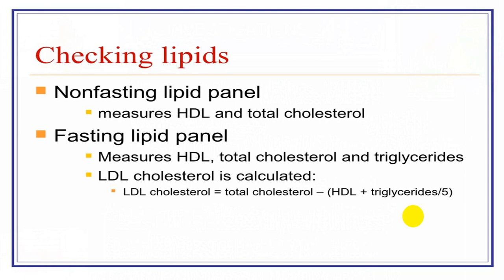So a non-fasting lipid level can be done, or a fasting lipid panel can be done. If you get non-fasting lipids, then always look for HDL and non-HDL cholesterol. While in a fasting sample, you have to look for LDL, non-HDL, and also other parameters.